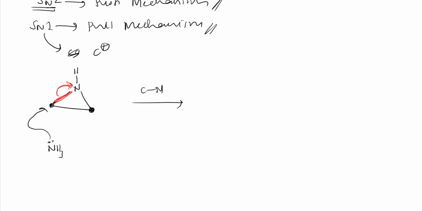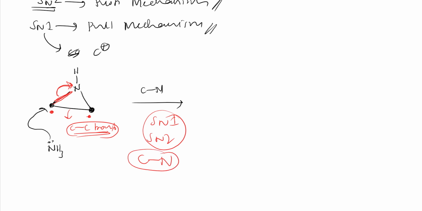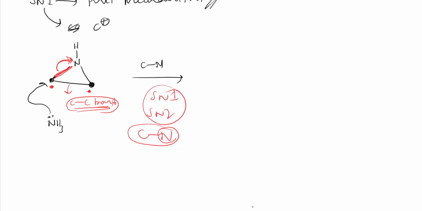Some reactions are there in which this carbon and this carbon bond will break. That carbon bond breaking reaction, we shall see when that reaction comes; I will tell you. In SN1 and SN2, remember that most of the time we break only the carbon nitrogen bond, because nitrogen is electronegative. Through SN1, nitrogen gets negative charge and carbon gets positive charge. If it is SN2, the nucleophile attacks this carbon, then the electron density shifts onto nitrogen. So every time we break only the carbon nitrogen bond.